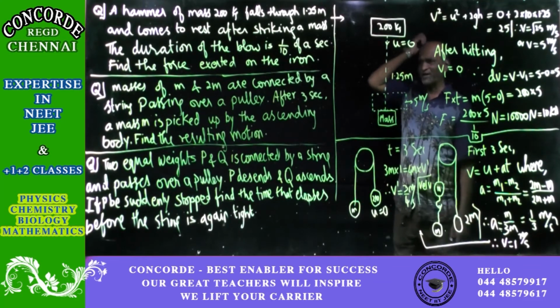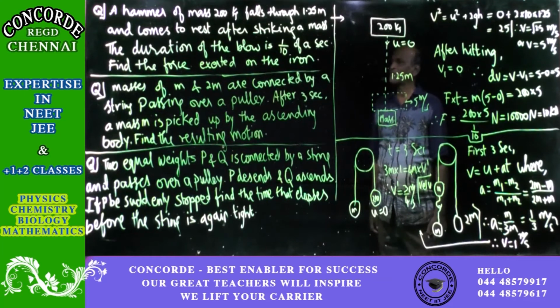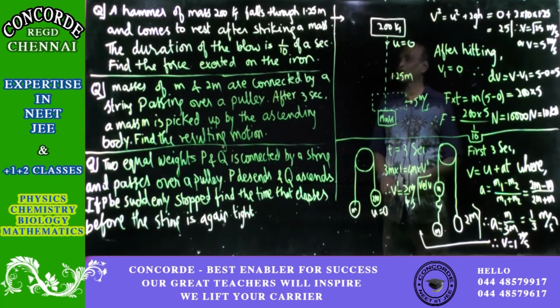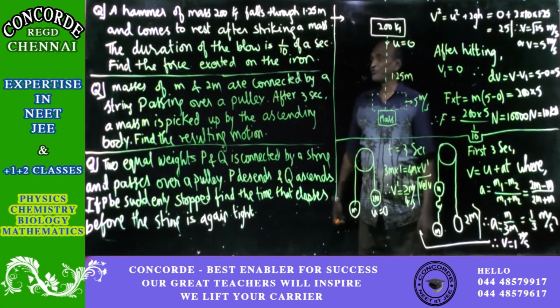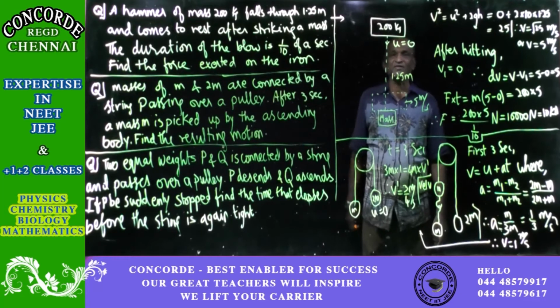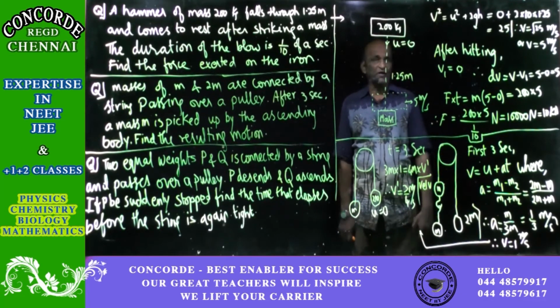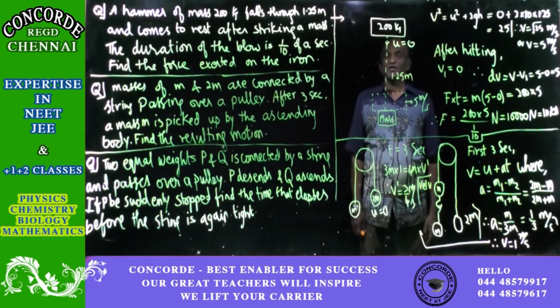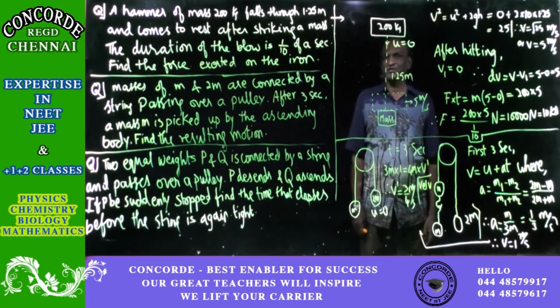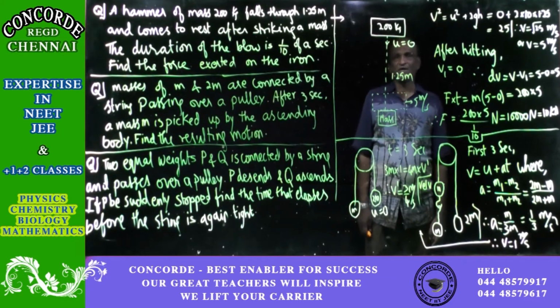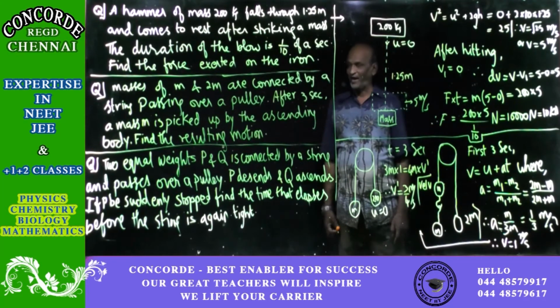After that, during the ensuing motion, find what will be the type of motion. We have seen that all three bodies will now be moving at 3 by 4 meters per second. So the answer is that during the ensuing motion, all the three masses will have a new uniform velocity equal to 3 by 4 meters per second.